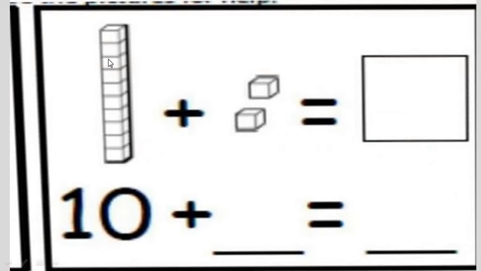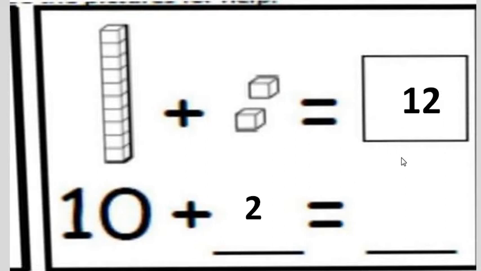Look, this is the building of 10 blocks. Now how many numbers should we add more? 1 and 2. That means we have to add 2 more to 10. 10 plus 2. And what will be the sum? The sum of 10 plus 2? 10, after that 11 and 12. Which number will we get, my dear? Yes, we get 12. Okay.